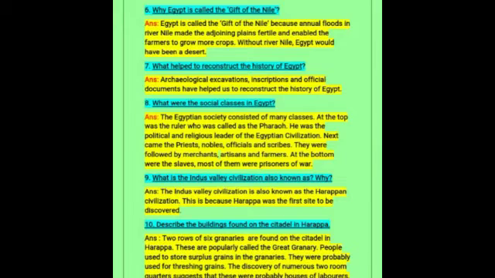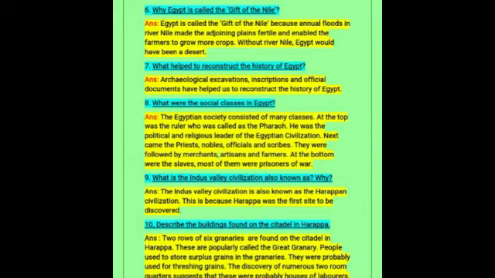So the Egyptian society consisted of many classes. At the top was a ruler who was called the Pharaoh, and he was the political and religious leader of the Egyptian civilization. And next came the priests, nobles, officials and scribes, and they were followed by merchants, artisans and farmers, and at the bottom were the slaves. Most of them were prisoners of war.